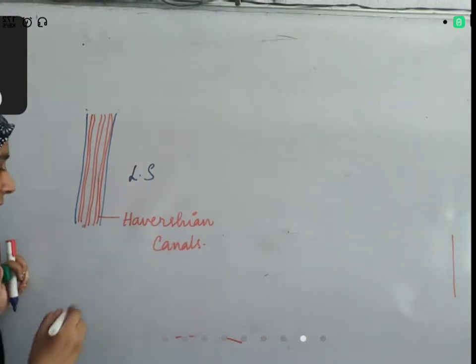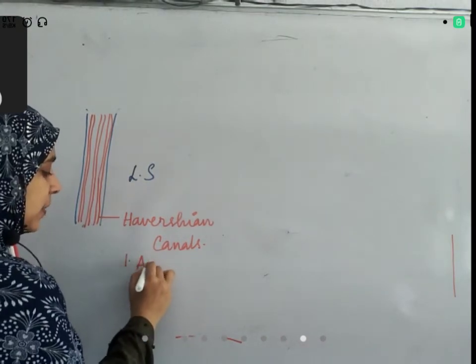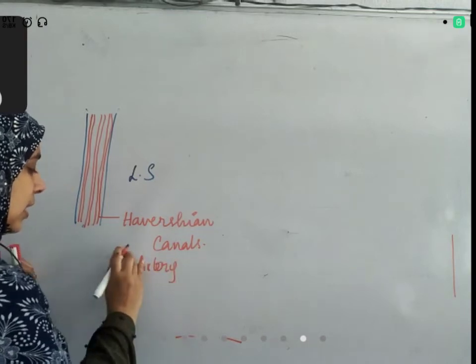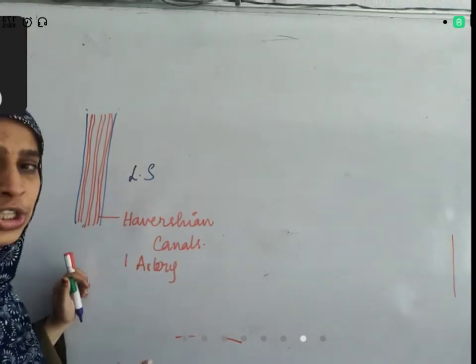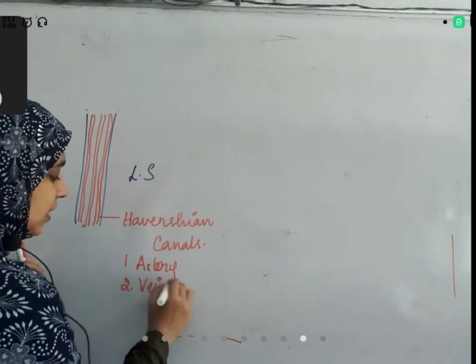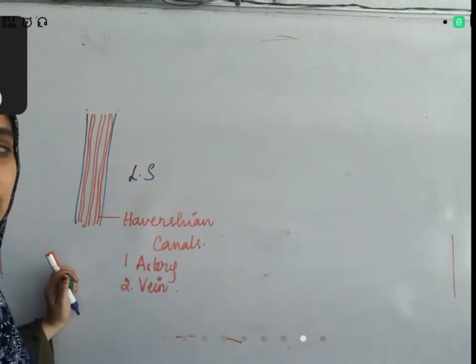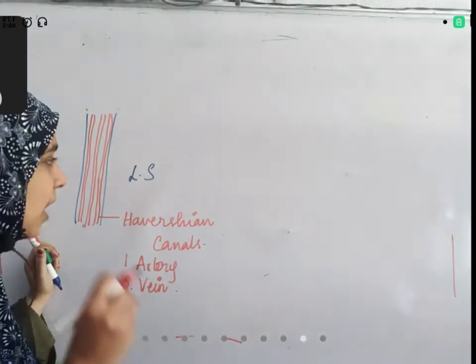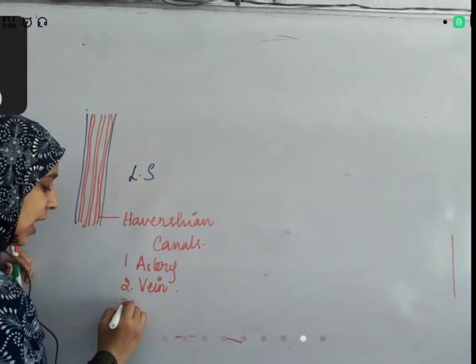What is present in this canal? One artery is present. Artery means the blood vessel that carries oxygenated blood to the bone. Second, one vein is present. Vein is the blood vessel that takes deoxygenated blood away from the bone towards the heart.